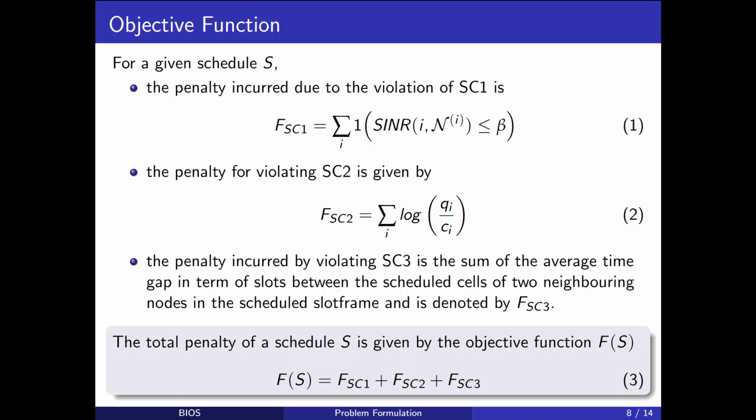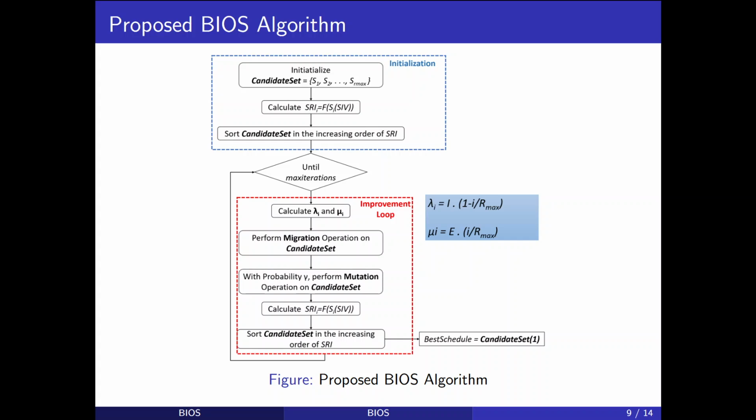The penalty incurred by violating SC3 is given by summing the average time gap between the cells scheduled for neighboring nodes in the network. The total penalty of schedule S is given by f(S), which is the sum of all the three penalties. We now present the proposed BIOS TSCH scheduling algorithm.